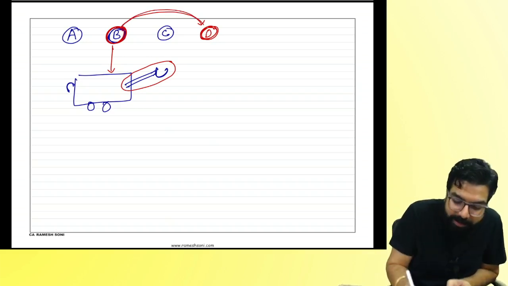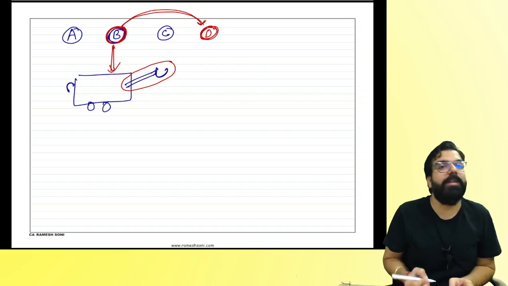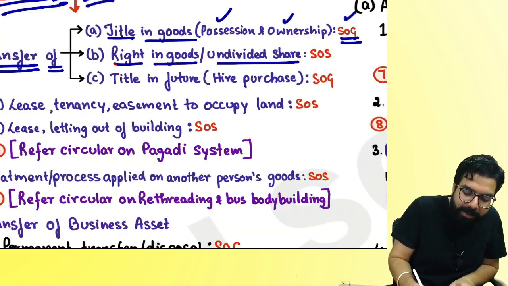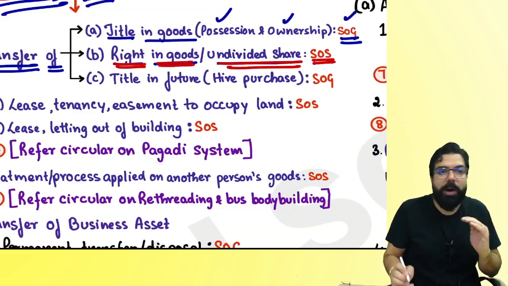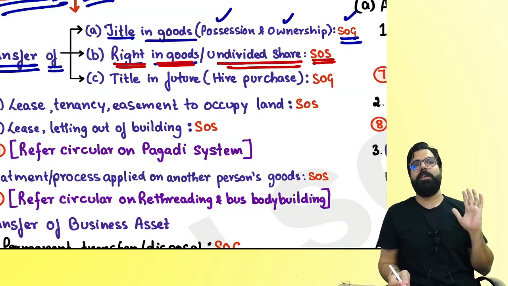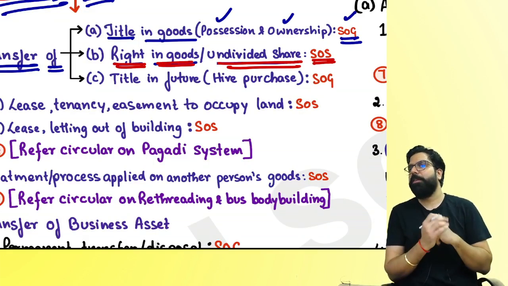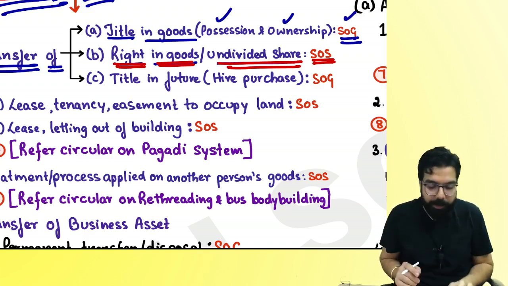Giving of right in some goods is always a supply of service. That is what they have clarified. That if you have some right in goods or some undivided share, if you go ahead and give that undivided share to someone else, it is always a supply of service. Are we clear with this? Can I go ahead, everyone? Next.